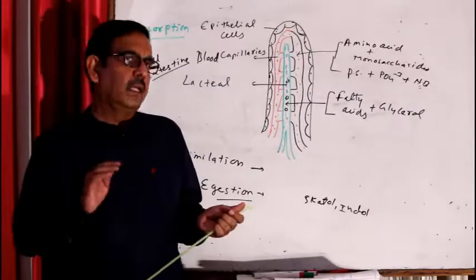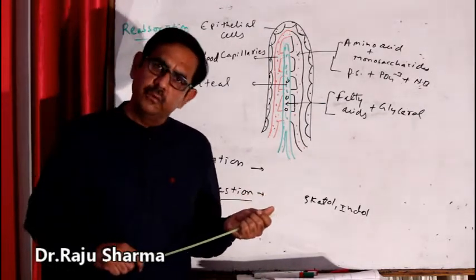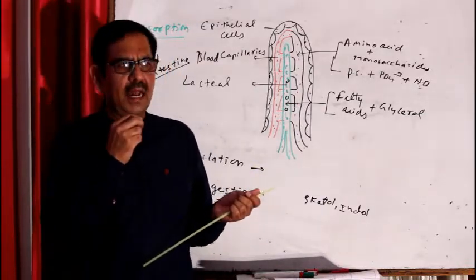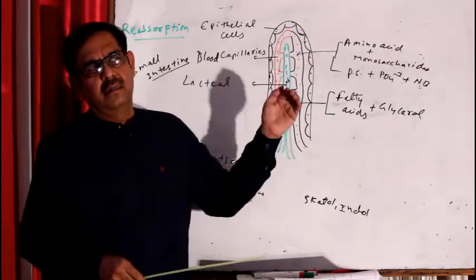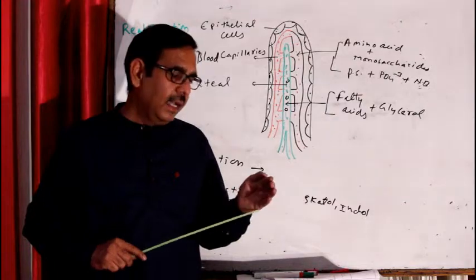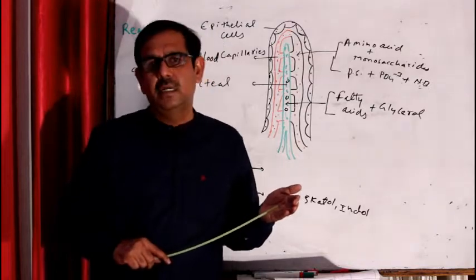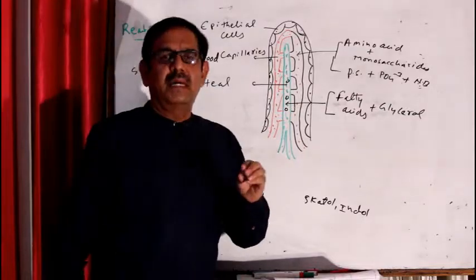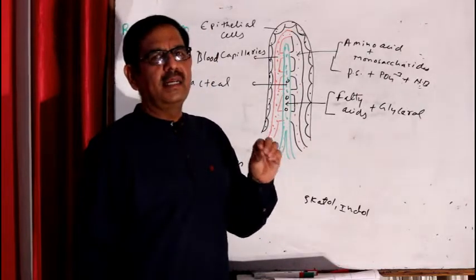The last process of digestion is reabsorption of digested food. So reabsorption starts from the buccal cavity. Some chewable medicines like isoprenaline are reabsorbed in the buccal cavity itself. And then the second reabsorption takes place in the stomach. So the stomach directly reabsorbs alcohol, drugs and vitamin B12, which is essential for erythropoiesis, that is formation of RBC, right? And then the maximum reabsorption of digested food takes place in the last part of the small intestine, right?